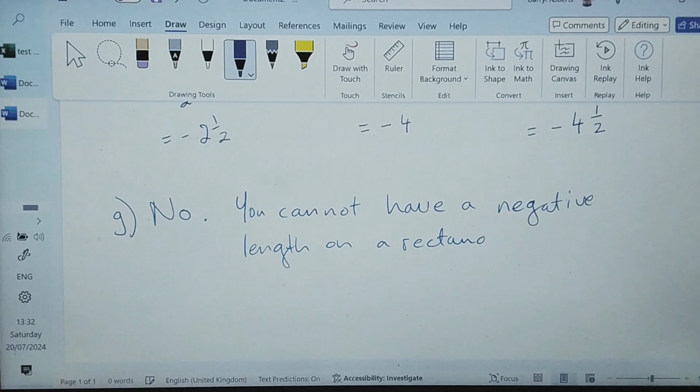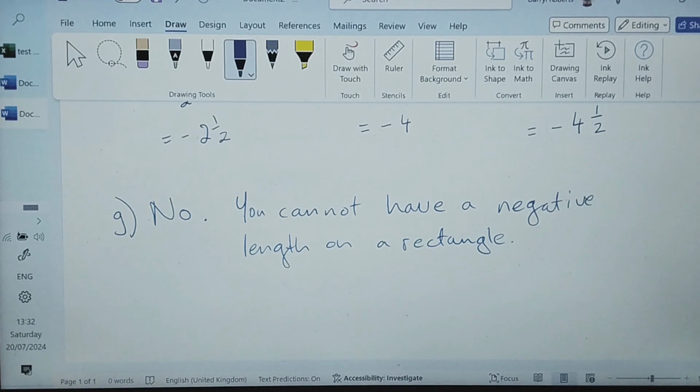Actually, it turned out to be a square, but you'd just say rectangle because it doesn't matter. All of those answers say that the side is negative: -2.5, then -4, then -4.5. Length is a scalar quantity, and scalar quantities cannot be negative. Only vector quantities can be negative.